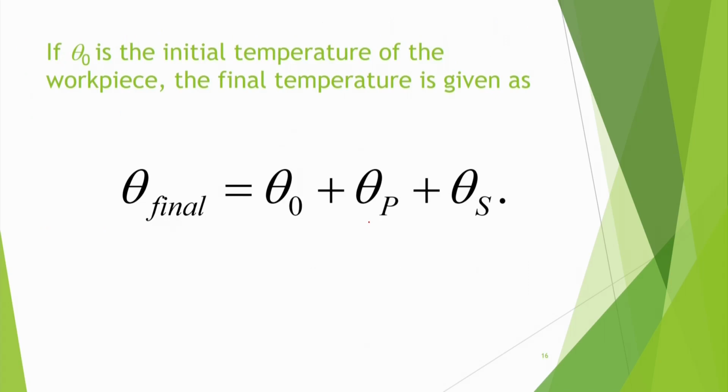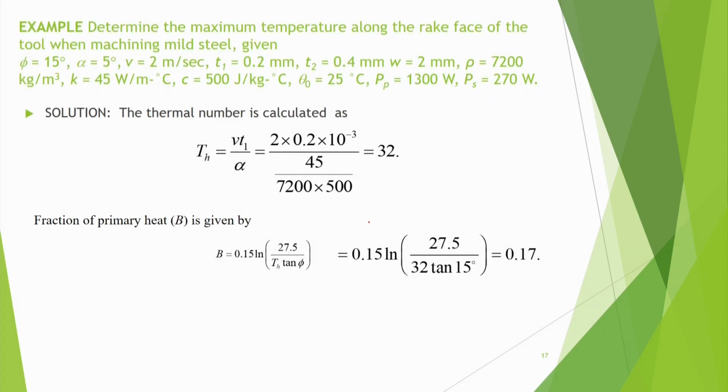Let us understand this concept by means of one numerical example. Determine the maximum temperature along the rake face of the tool when machining mild steel. It has been given that phi is 15 degrees, either measured experimentally or found by some analysis, maybe Merchant's analysis.